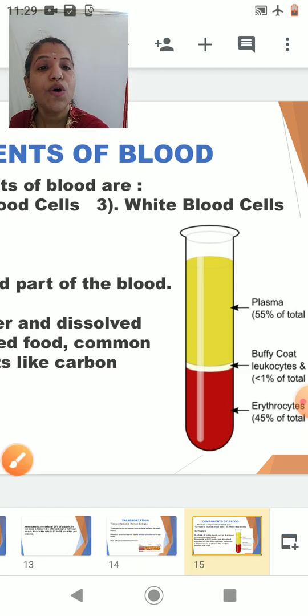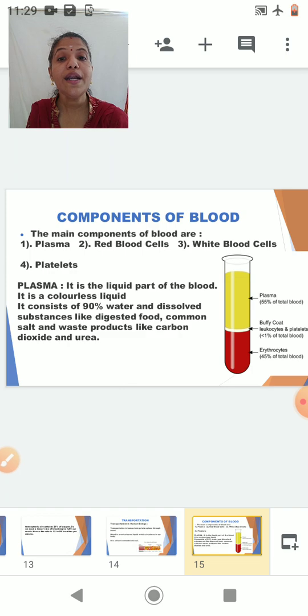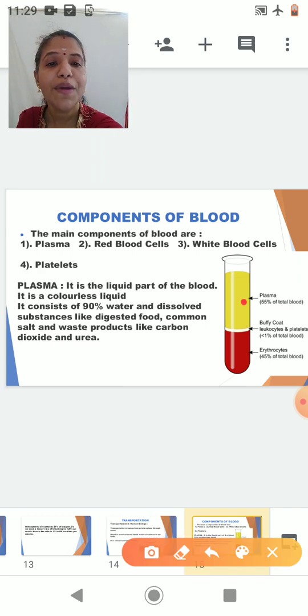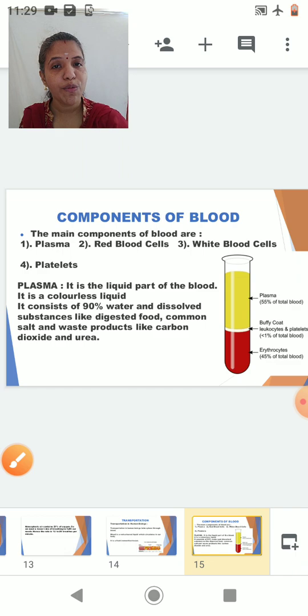Now what are the constituents of the plasma? The plasma consists of 90% water. At the same time, it contains dissolved substances like digested food, waste material, respiratory gases, and different salts. The plasma is a colorless liquid. Here, only to denote the plasma, it has been colored yellow. So it is basically a colorless liquid of the blood. The blood is red in color because of the presence of RBC.